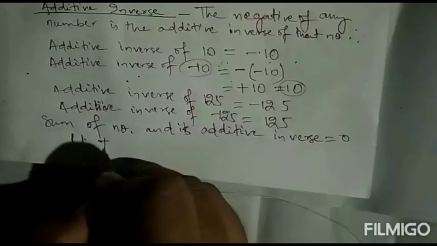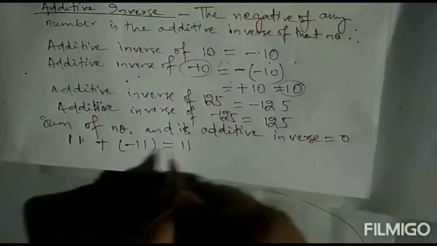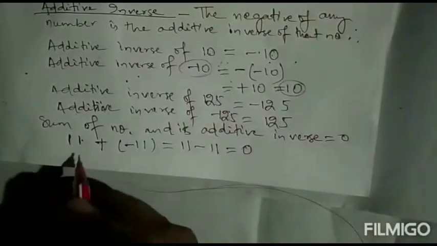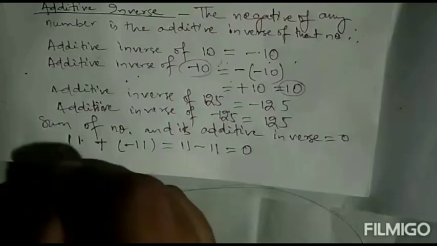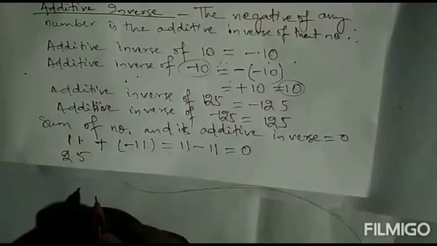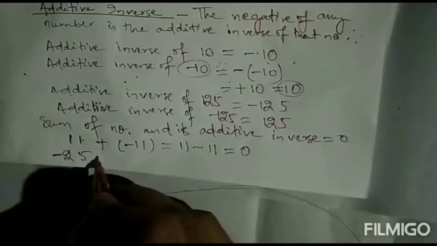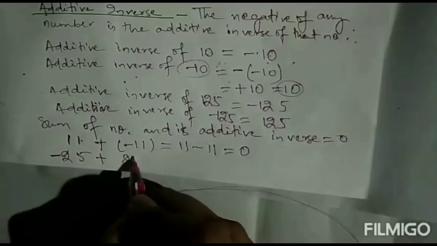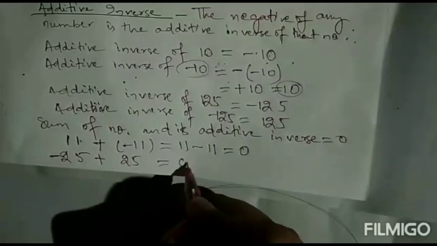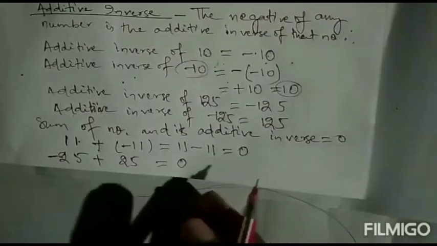Its additive inverse is what? Minus 11. So 11 plus minus 11 equal to 0. Like that, if I write 25, then minus 25. Minus 25 is the negative number. Its additive inverse is how much? 25. So minus 25 plus 25 will be 0. So this is about additive inverse.